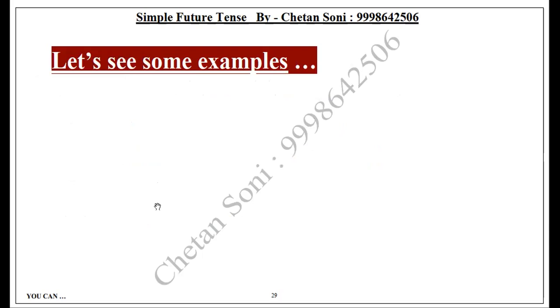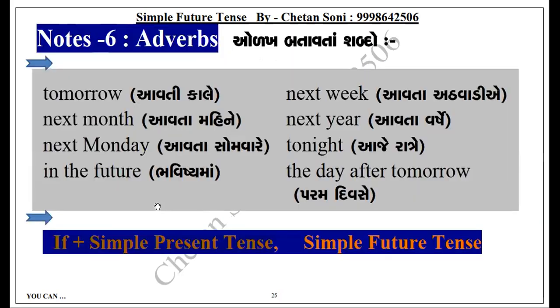So let's see some examples for the first part. For the first one, tomorrow, next one, like this adverb, and second, if plus table one, then table three. You can start from simple future, then if plus simple present also. It doesn't matter. See, order is not important here in English. In Gujarati, order is important. You have to start from if. But in English, you can start from anywhere. Clear?